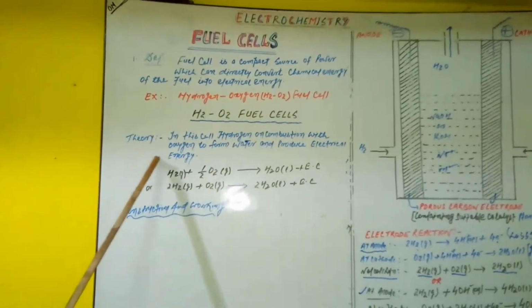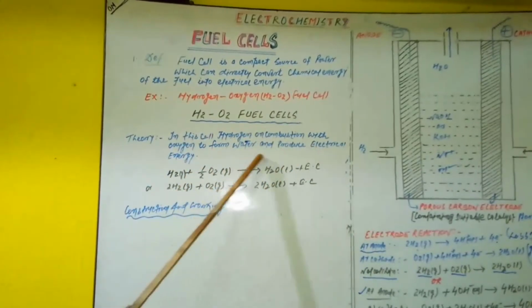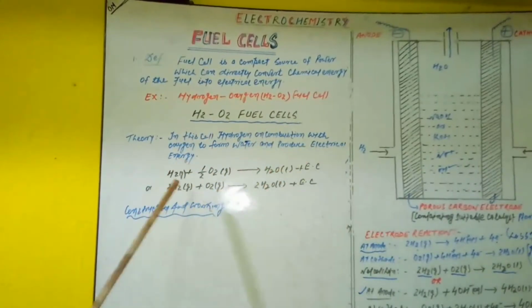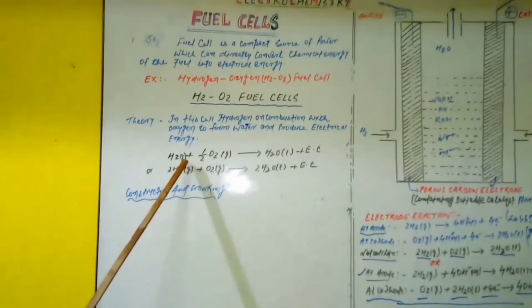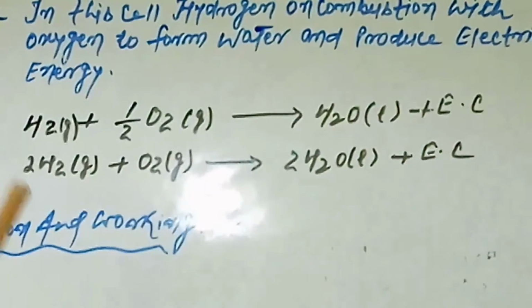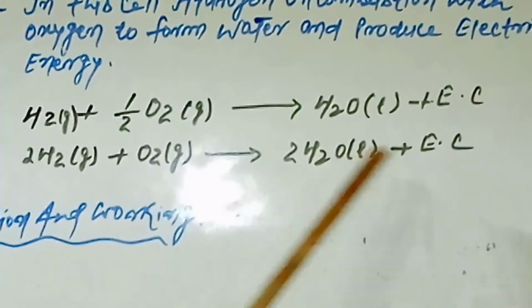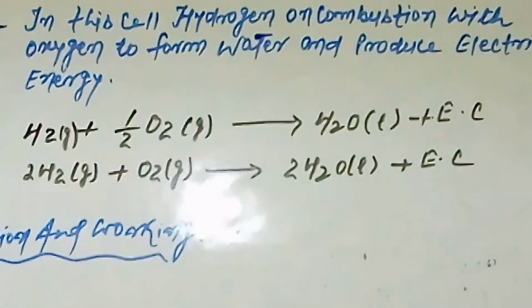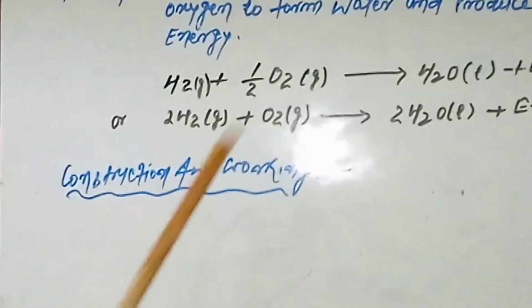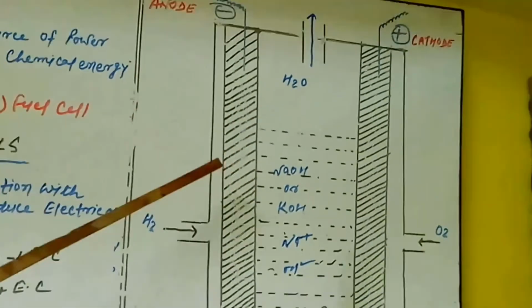This is the theory. In this cell, hydrogen on combustion with oxygen forms water and produces electrical energy, and the required chemical reaction is H2 plus half O2 gas giving H2O liquid and producing electric current, or 2H2 plus O2 gas giving 2H2O liquid, producing electric current. Here we have written the construction and working. The construction is already given, you see the figure. Again we repeat quickly.